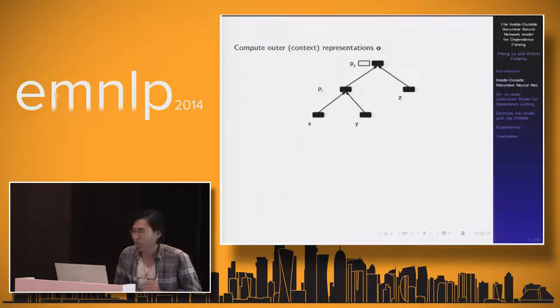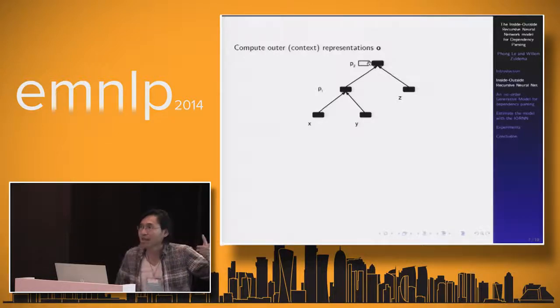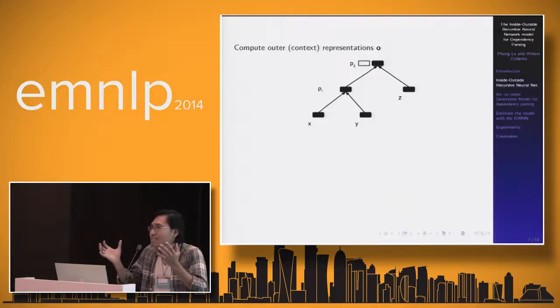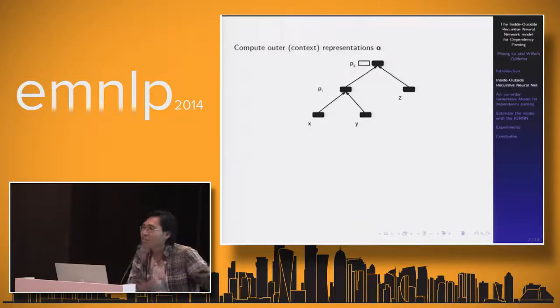First of all, we have the outer representation for the parent node, the root node P2, and we know that the context of a phrase is a combination of the context of its parent and the content of its sister.